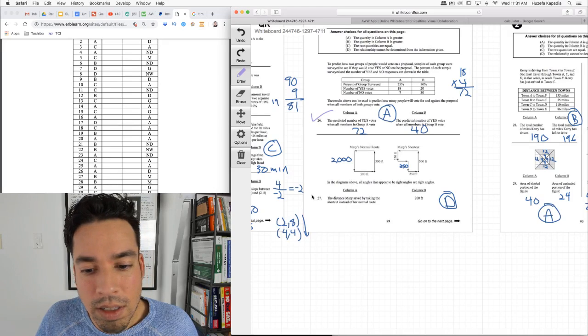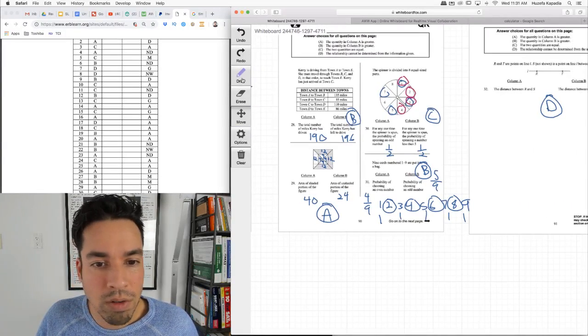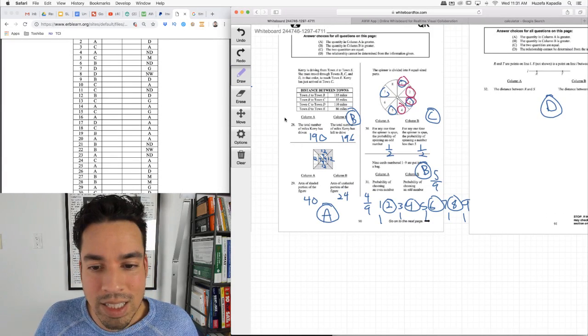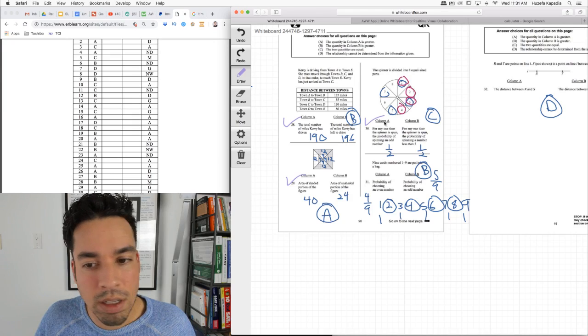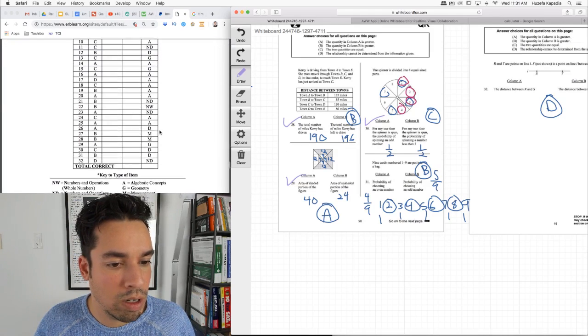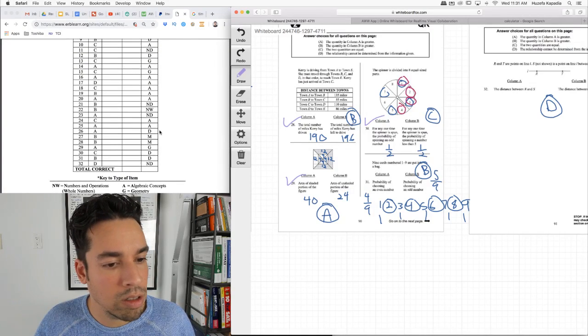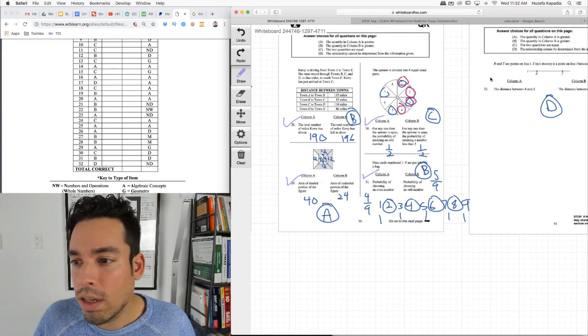So 27 is, they're saying it's B, which I completely disagree with, and I'll go over that one more time in a second. 28 is B, 29 is A, 30 is C, and then C, B, and then D.